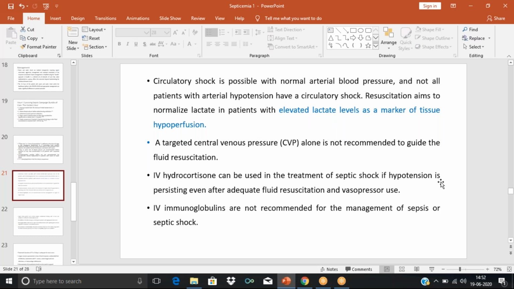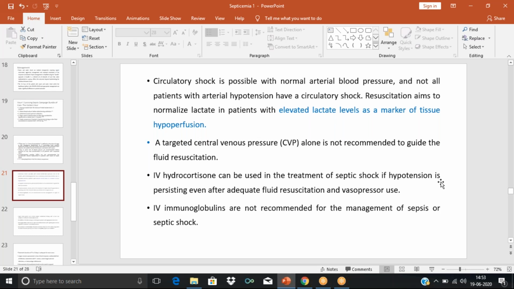Then, even if the patient is having normal arterial blood pressure, circulatory shock is possible. So we need to resuscitate with IV fluids, and these IV fluids are also helpful in normalizing the lactate level. And we have also discussed that the lactate level will be increased in case of tissue hypoperfusion as well.